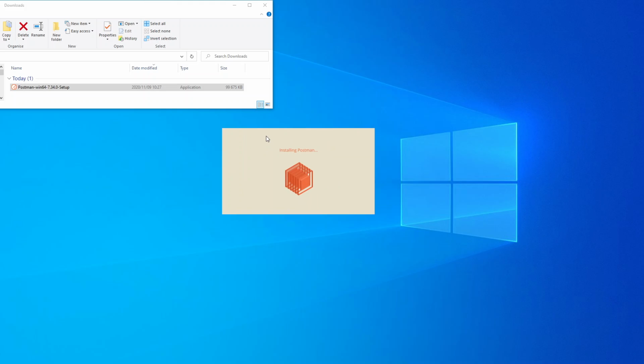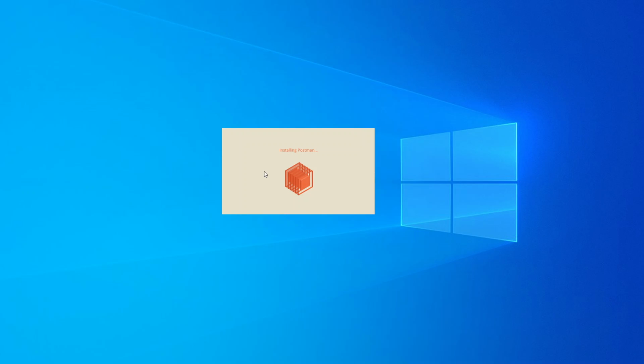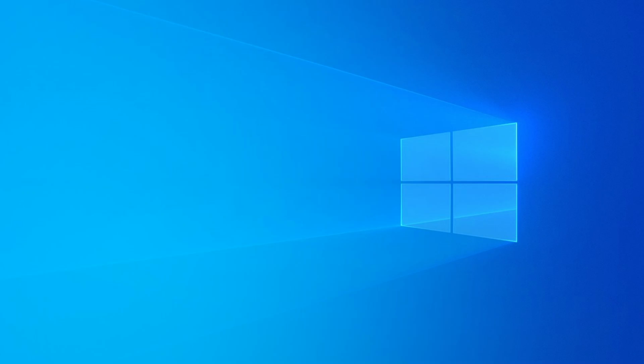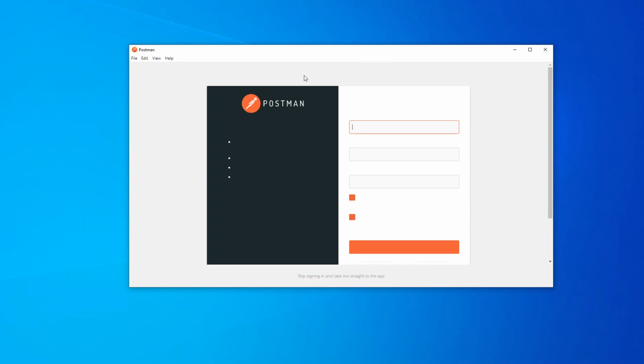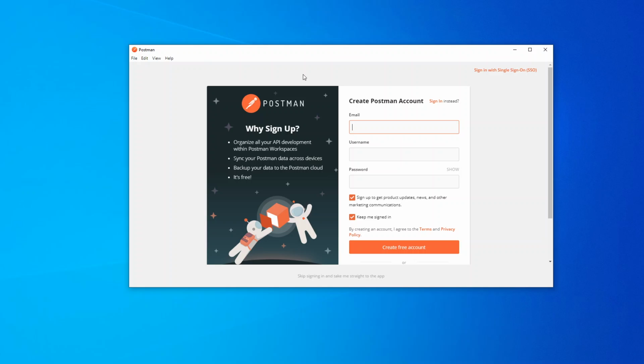The screen should appear over here. Okay, then it wants you to create an account so you can sign up and use this program.